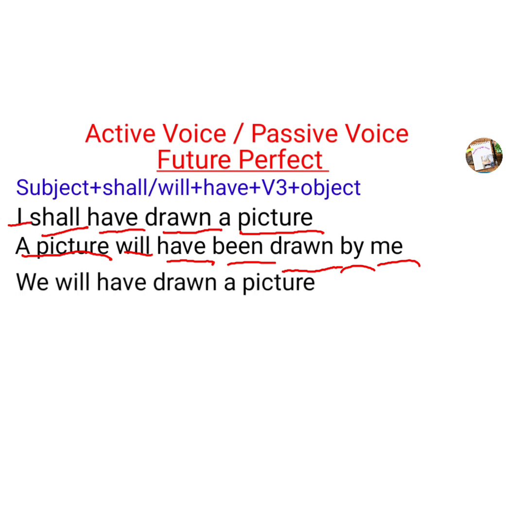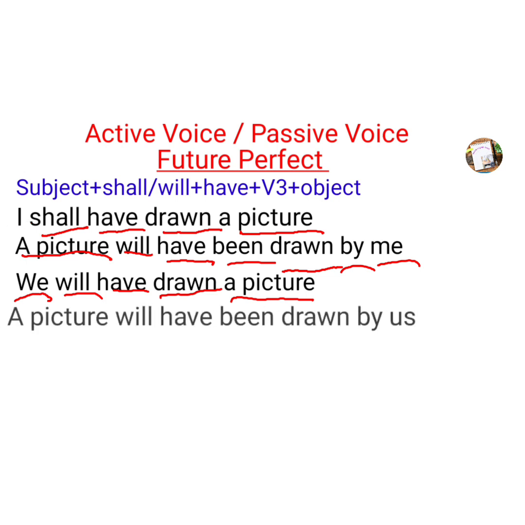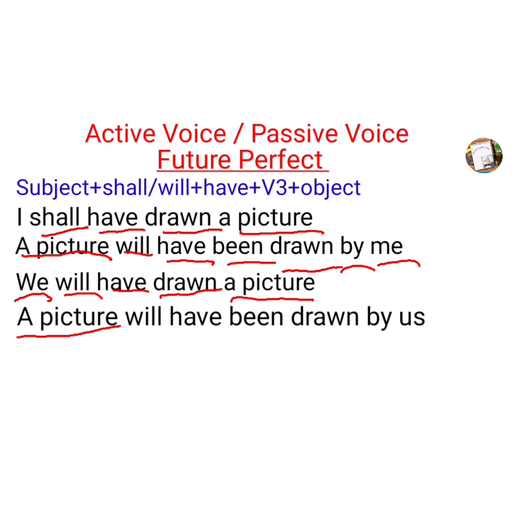Now next, plural form, we. We will have drawn a picture. We is the subject, will is the auxiliary verb, have is the auxiliary verb, drawn is the V3 form, a picture is the object. Now when it is changing to passive form, the object is changing to subject. What is the object here? A picture. A picture will have been drawn. Will, have and been are auxiliary verbs, and drawn is the V3 form, the past participle of the verb draw, drew, drawn. By is the common word, and the pronoun we changes to us.